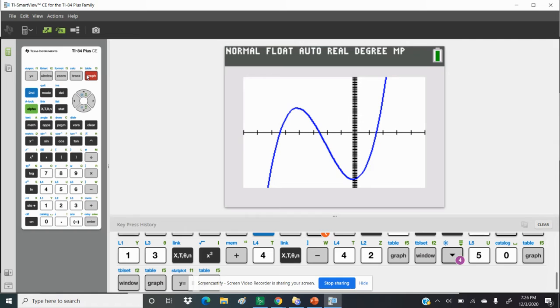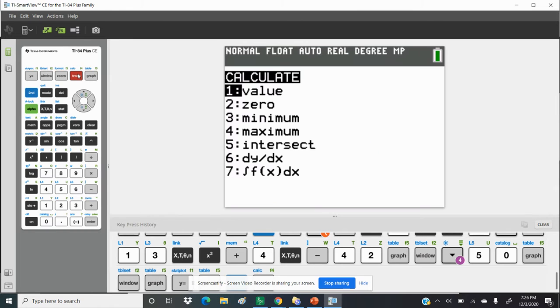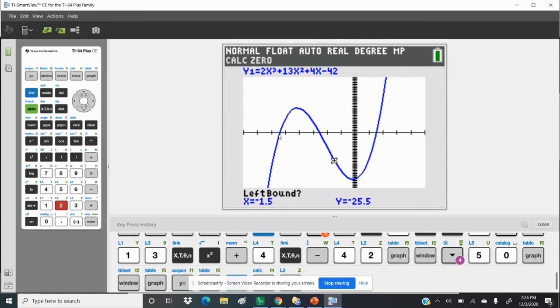So you notice here there are no bounces, so there's no double roots here. It doesn't look like it crosses any of the axes right at an integer. So it looks like I'm going to have some sort of a fraction. So instead of going to my table, I think I'm just going to go to second calc, and I'm going to go find the 0. So I'll go to 2. And I'll just start at this very first one and see if I can figure out what that one is.